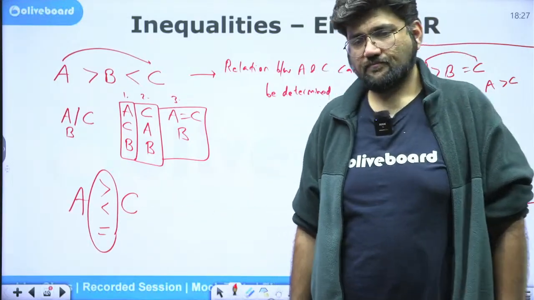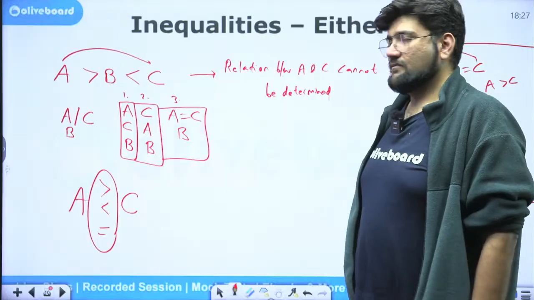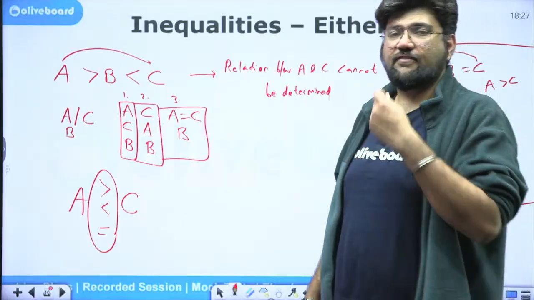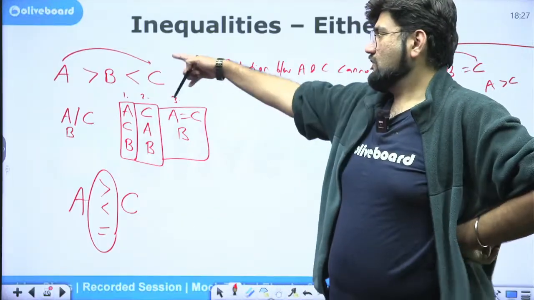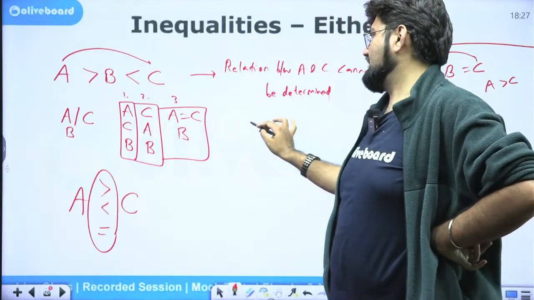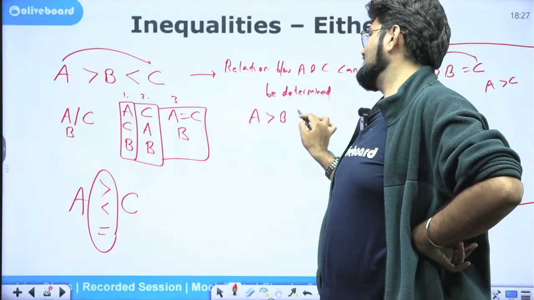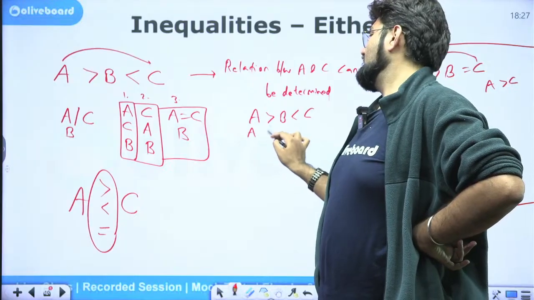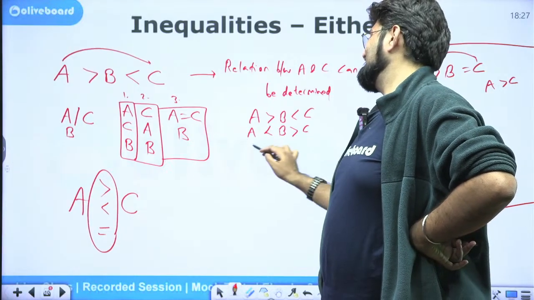Got it? Now, where can we identify and conclude that there will be no relation? Anywhere, whenever the signs go in opposite directions, it can be any combination, like A greater than B, A less, A greater.